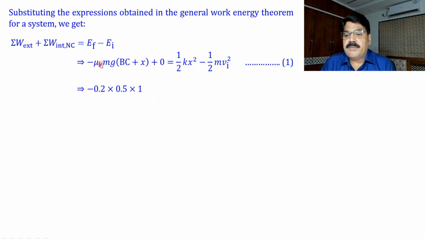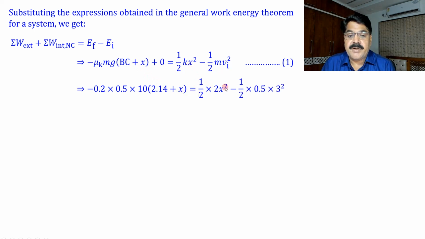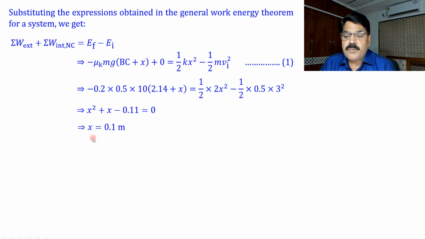So what we get here: mu k is 0.2, mass is 0.5, g is 10, BC is 2.14, x we have to calculate, half k is given as 2 newton per meter, x square, and that is again half m, mass is 0.5 kg, 3 square. Now by solving this, we get x square plus x minus 0.11 is equal to 0, and we can find the roots of this equation. Of course, the positive root will be selected, x is equal to 0.1 meter. So the compression of the spring will be 0.1 meter.